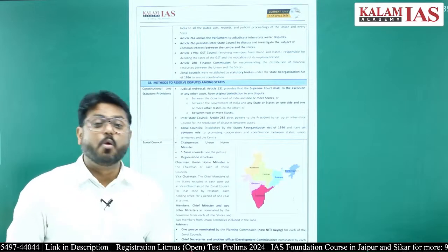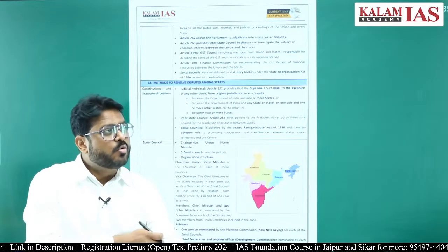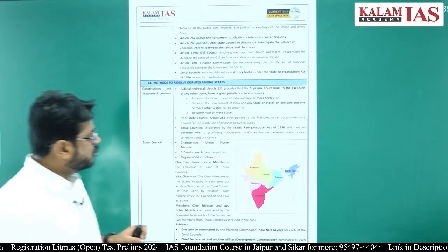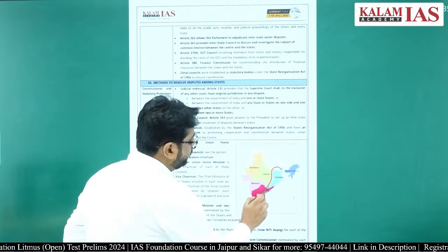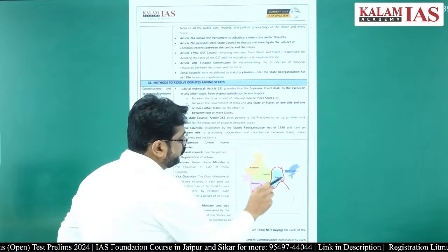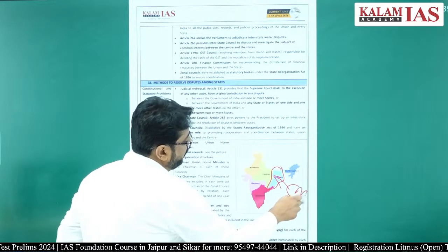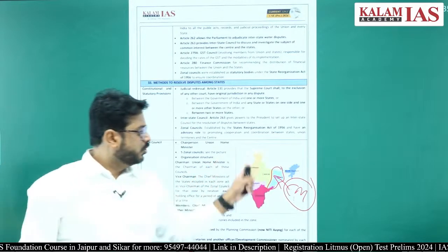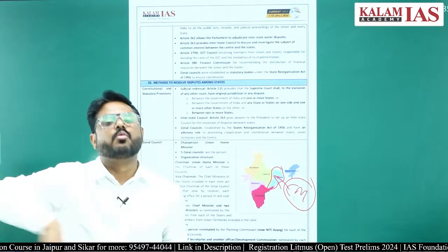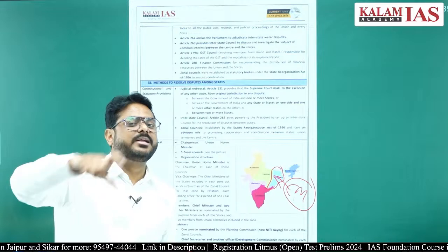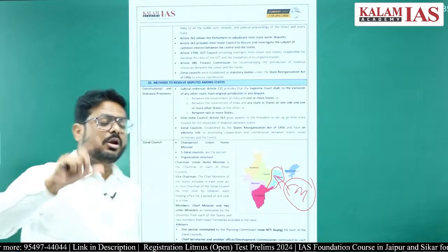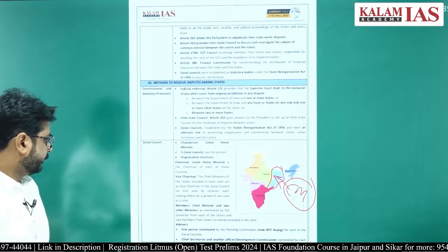Union Home Minister is the chairman. Who is the vice chairman of these zonal councils? The chief minister of those states in which the zonal council functions, on the basis of rotation, will act as vice chairman of the zonal council for 1 year, right.